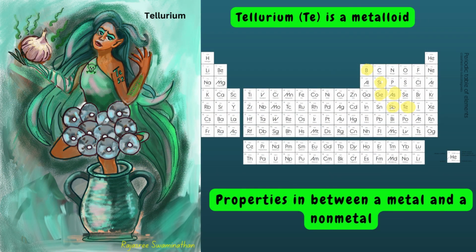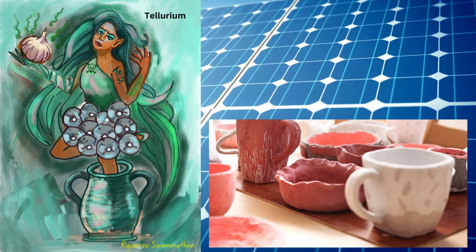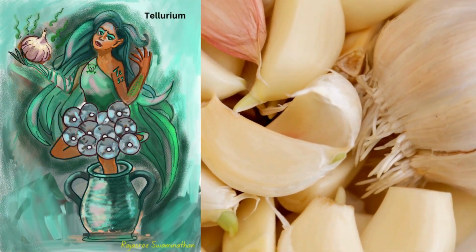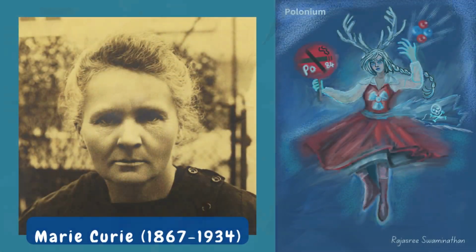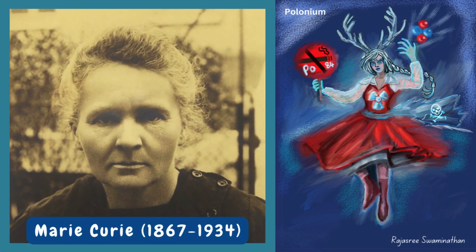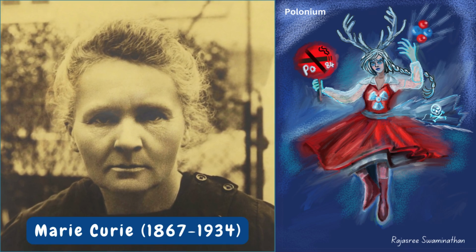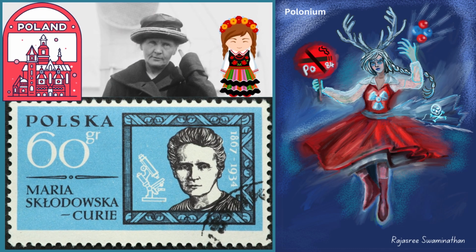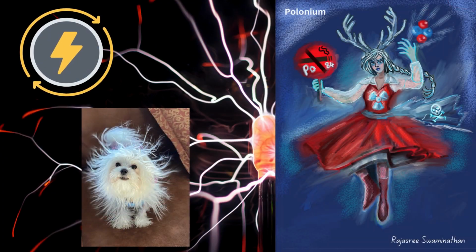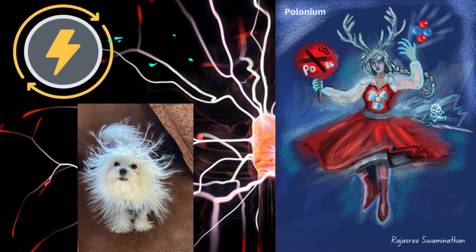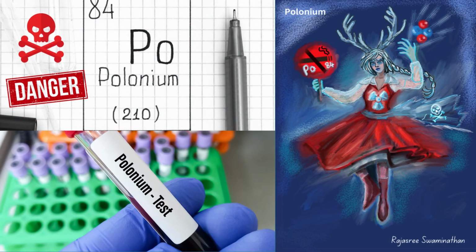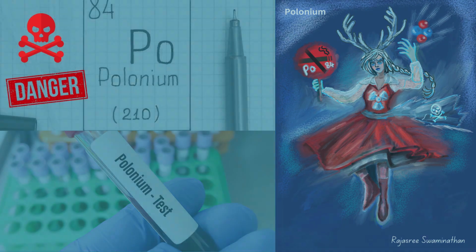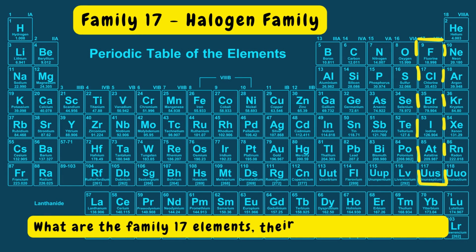Tellurium is a metalloid. It is in solar panels and color ceramics. Tellurium exposure can create a pungent garlic breath. Polonium was discovered by Marie Curie, 1867 to 1934. She named it after her home country, Poland. It's used as a static eliminator and as an energy source. Polonium-210 is highly poisonous.